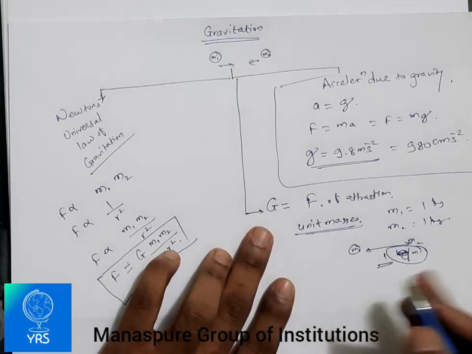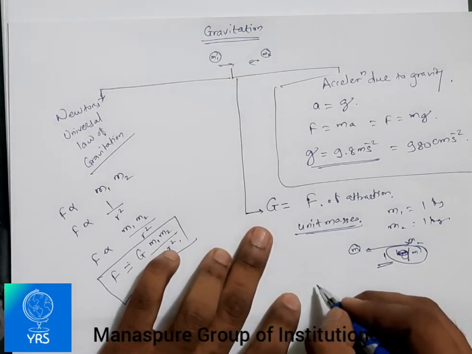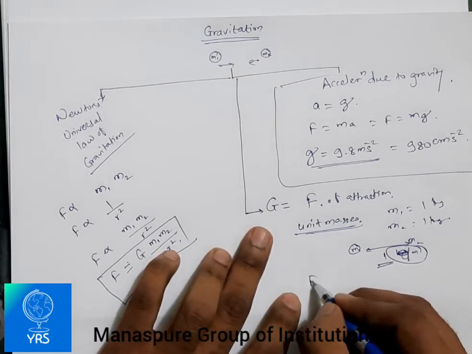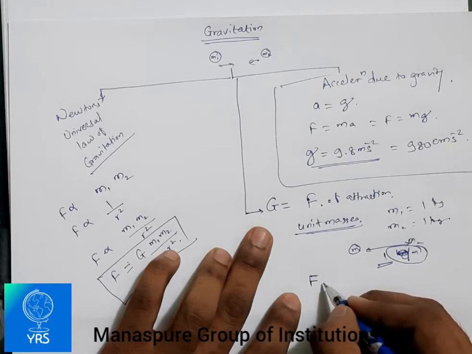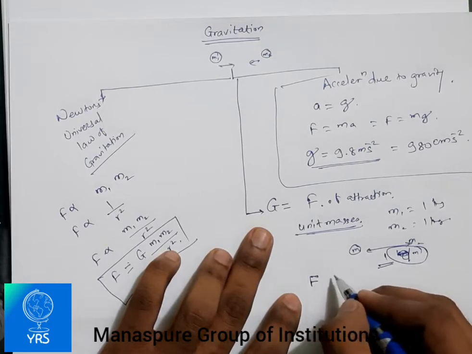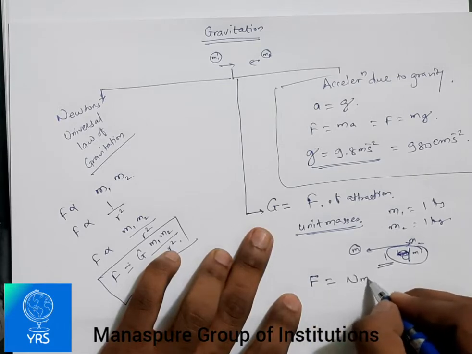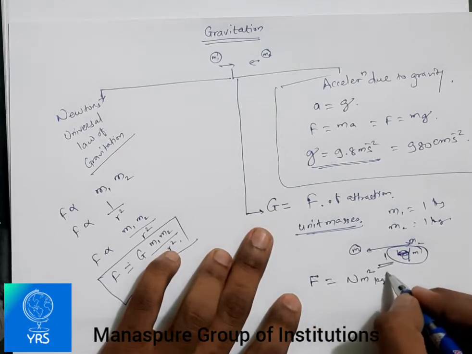Then, using the universal law of gravitation, we get the formulation for the force, and the unit is Newton meter square per kg square.